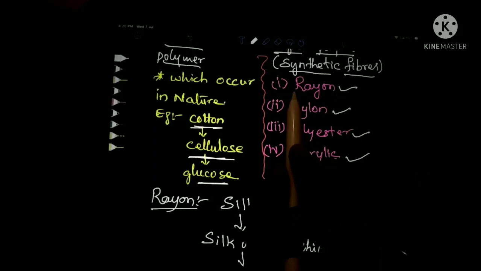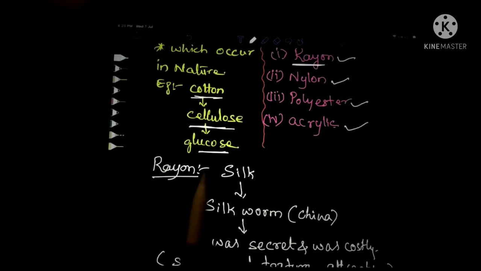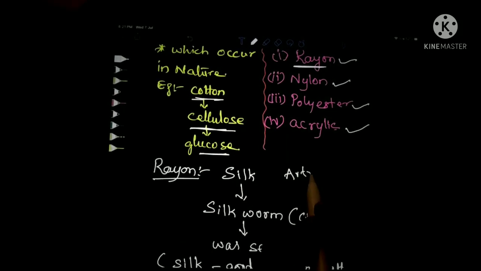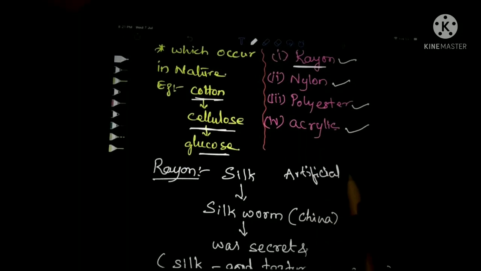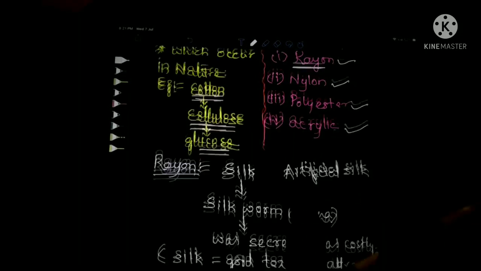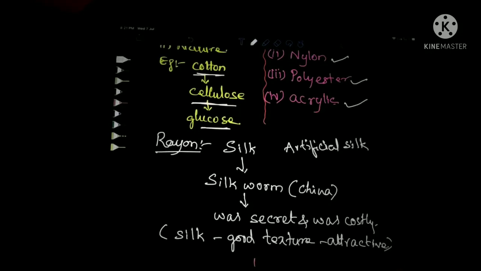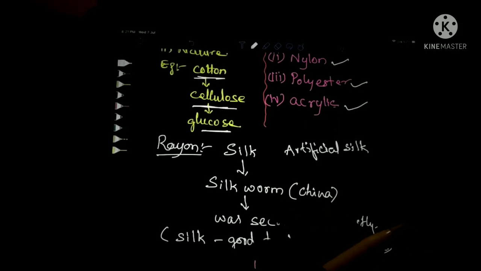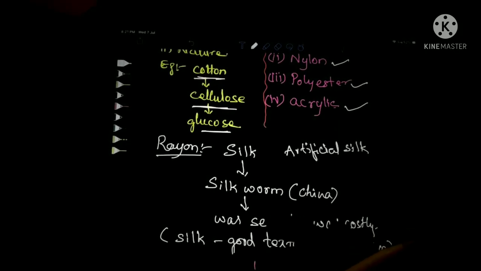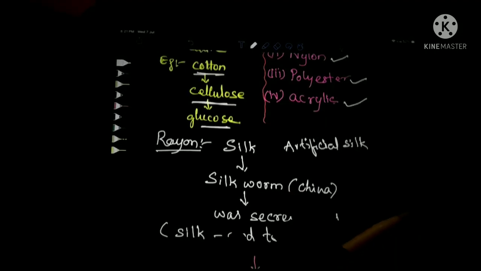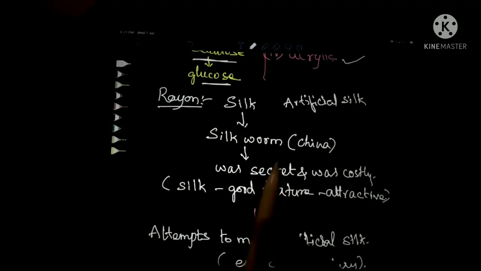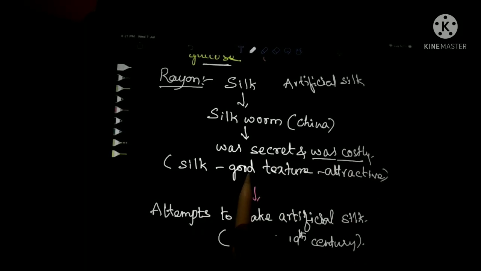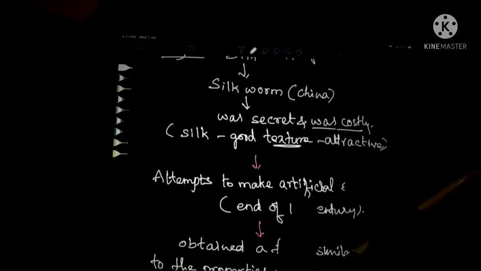Now let's come to learn about rayon. Rayon is known as artificial silk. The silk, first it was discovered by the Chinese and they kept it secret. They did not reveal it to the world. But after so many years, it came to be known that silk is produced from the silkworm. But that silk was very costly, though its texture was very beautiful and attractive.